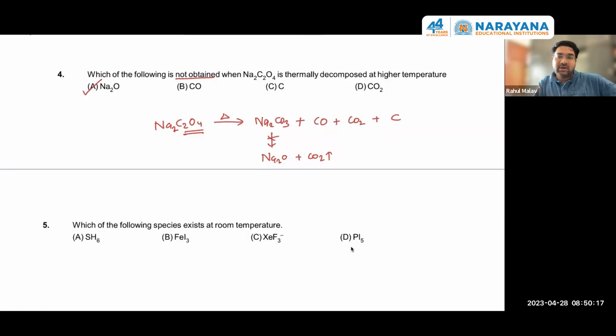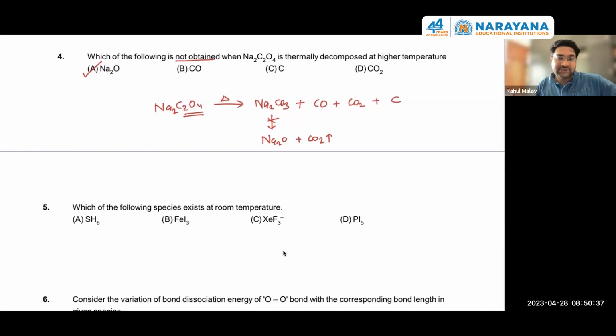The reason for the others not existing is important because this question can be framed in an MCQ manner also, that which do not exist at room temperature. So what is the reason why SH6 does not exist? Why does FeI3 not exist? Why does XeF3 minus not exist? What are the reasons? I want your inputs. Please tell, any one of you. About option A, who wants to say about option A? You might be knowing, but I want your interaction.